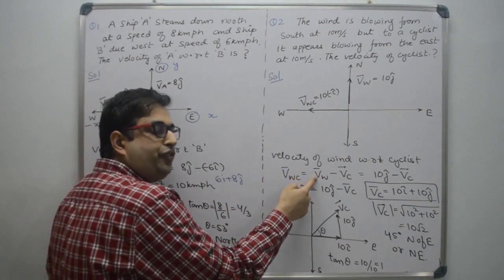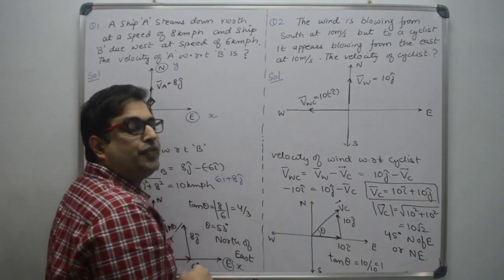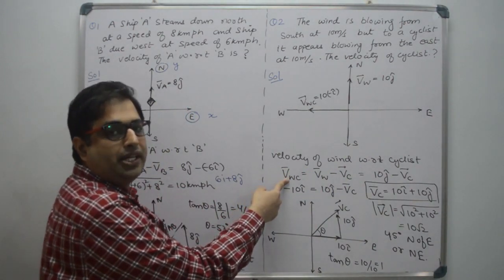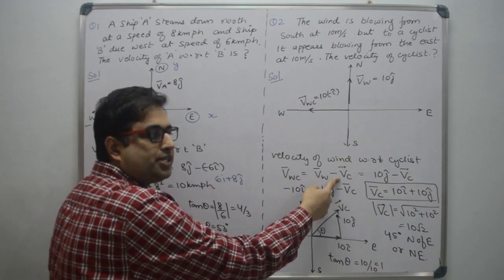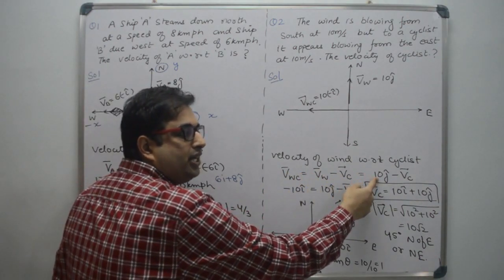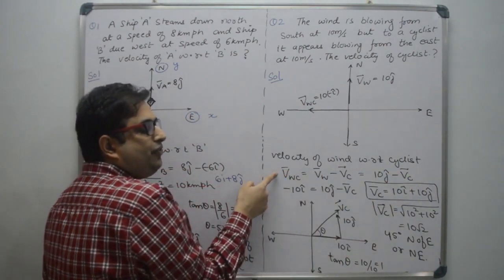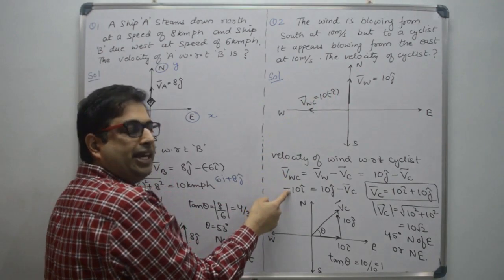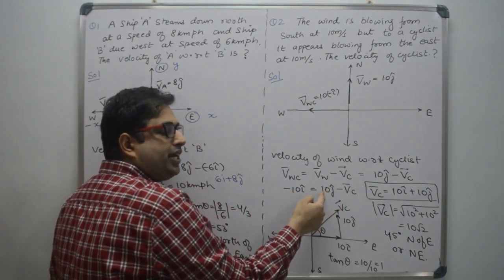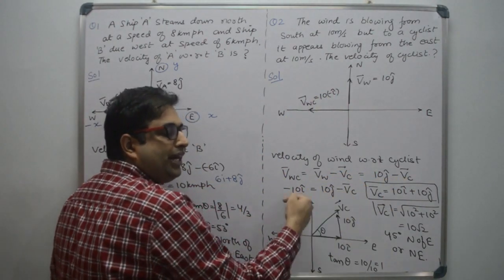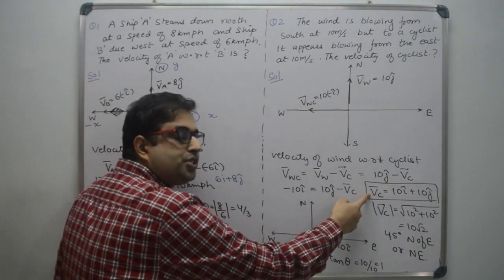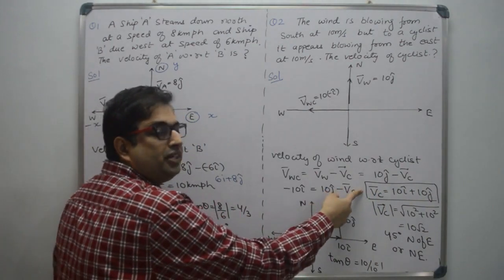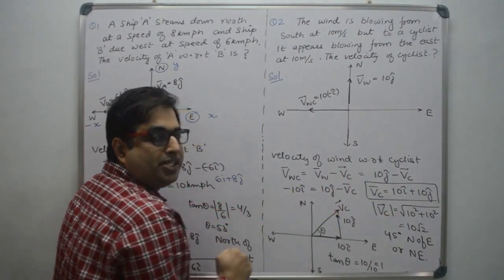VWC, that is velocity of wind minus velocity of cyclist, because we are observing with respect to cyclist. So subtract the velocity of cyclist. So it is 10j minus Vc. Relative velocity is already given in the problem. That is minus 10 i cap. And this is 10j cap. This is Vc. Now calculate the velocity of cyclist. Velocity of cyclist is 10i plus 10j. Right? We got the vector 10i plus 10j.